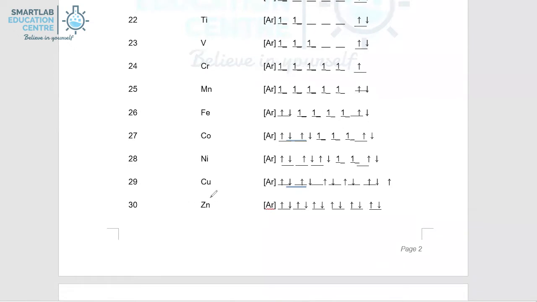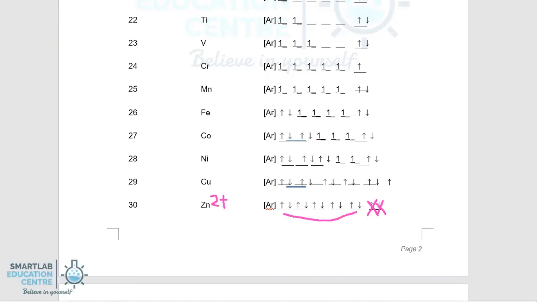The reason is because zinc forms the only cation Zn2+, and when it forms Zn2+, it will lose both its electrons from the 4s subshell. Therefore, Zn2+ will have a completely filled 3D subshell, and hence because of this, it is non-transitional.